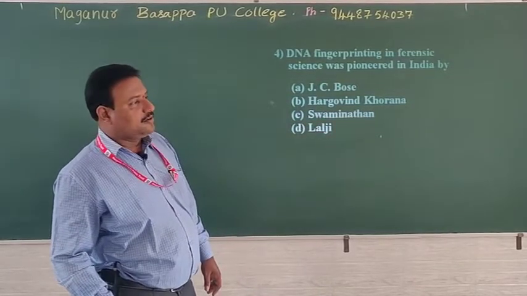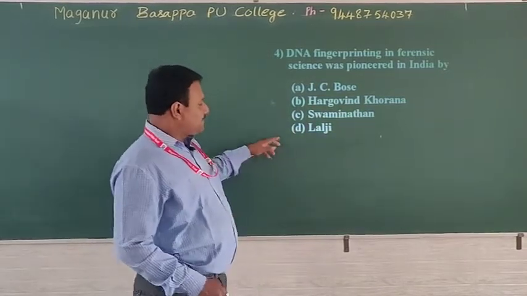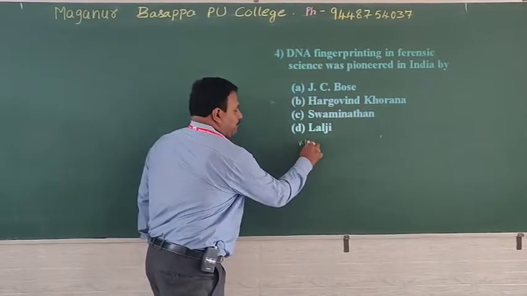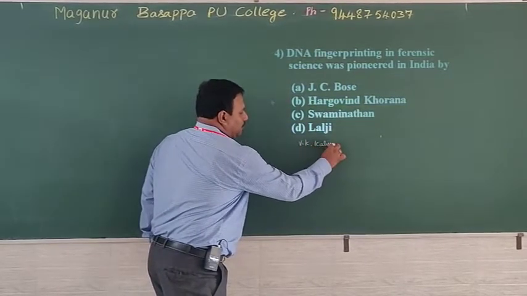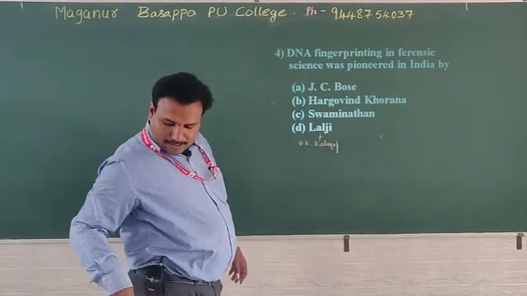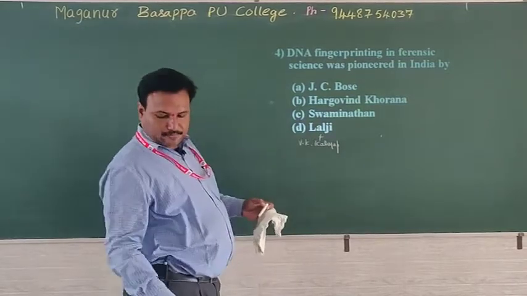That is Borlaug. Remember Lalji Singh. Along with Lalji Singh, V.K. Kashyap is also involved in generating DNA fingerprinting in India.